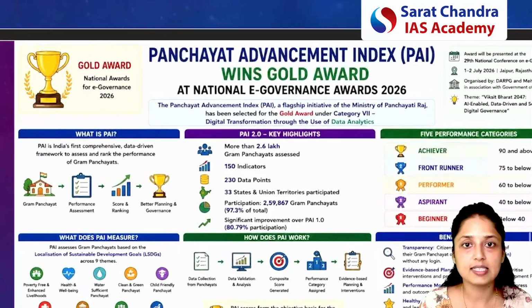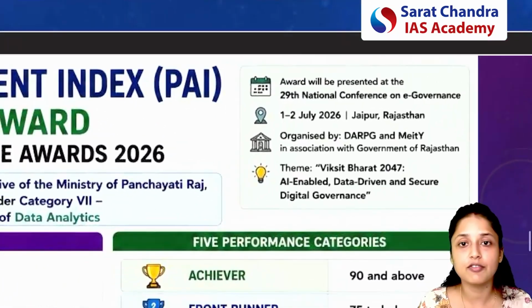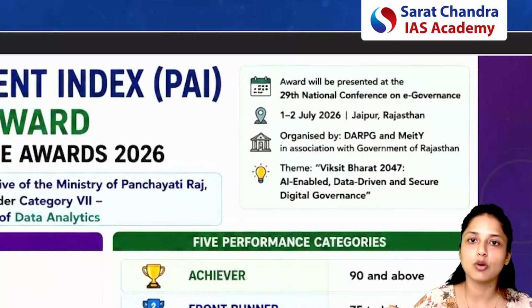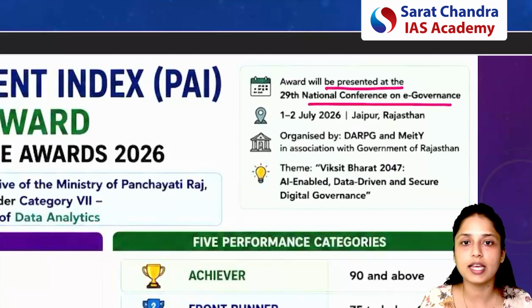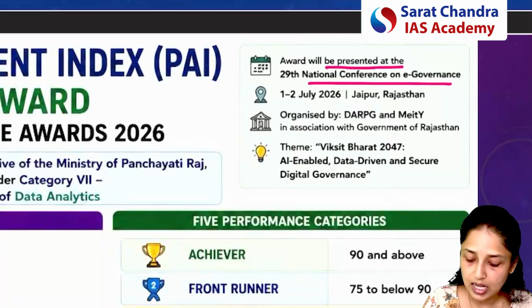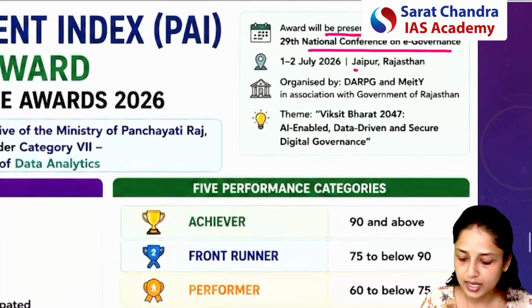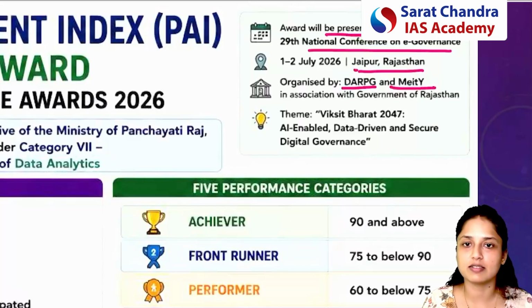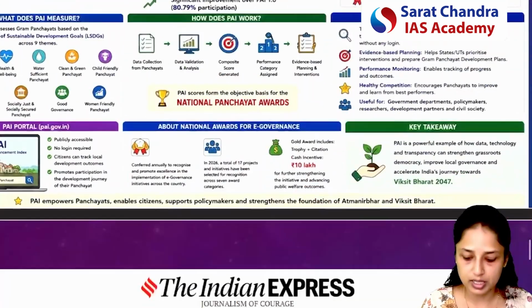Okay, so this is the image I have attached. You can revise through this image and let's see if we have missed anything. Since we were discussing that this index has got the gold award, this award will be presented at the National Conference on E-Governance in Jaipur, Rajasthan. This complete event will be organized by the Ministry of Electronics and Department of Grievance Redressal in association with the Government of Rajasthan. So I think these were the important things.